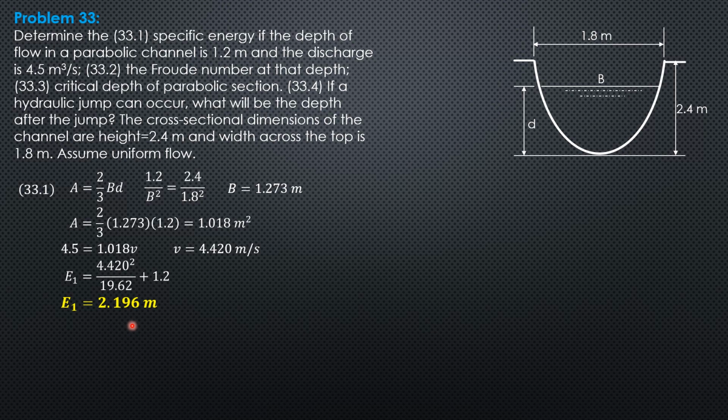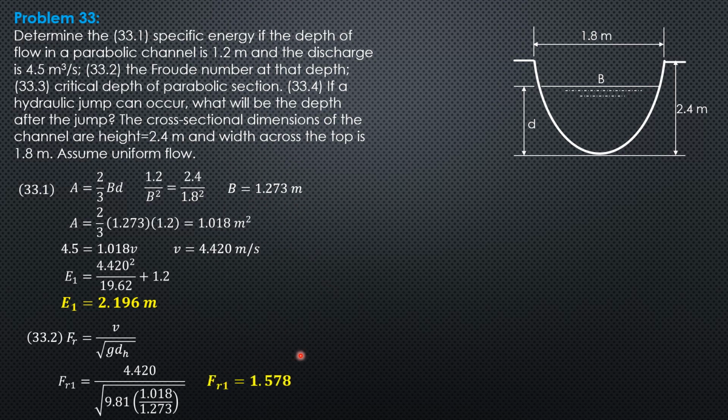The second question, the Froude number at that depth. Froude number 1 is V1 over the square root of g times hydraulic depth 1, because this is non-rectangular. Hydraulic depth is area over top width. So FR1 equals 4.42 over the square root of 9.81 times area 1.018 over top width 1.273. So the Froude number is 1.578. This is greater than 1, therefore this depth of 1.2 is in the lower stage. The flow is supercritical, so a hydraulic jump can occur.